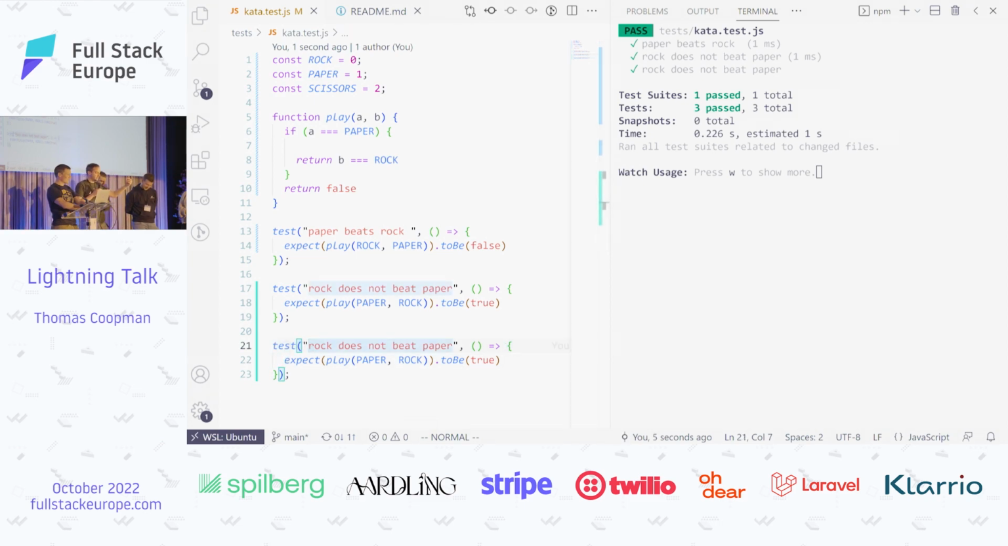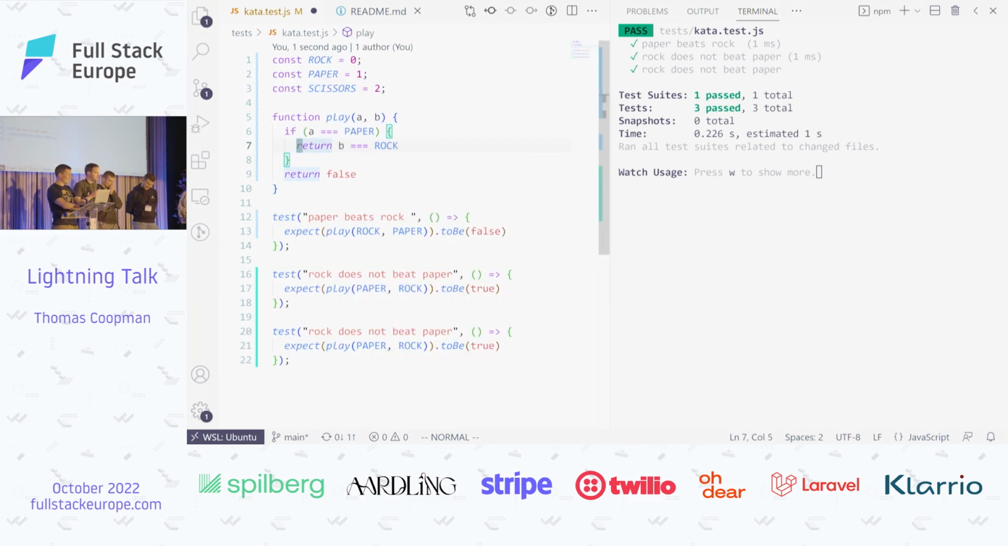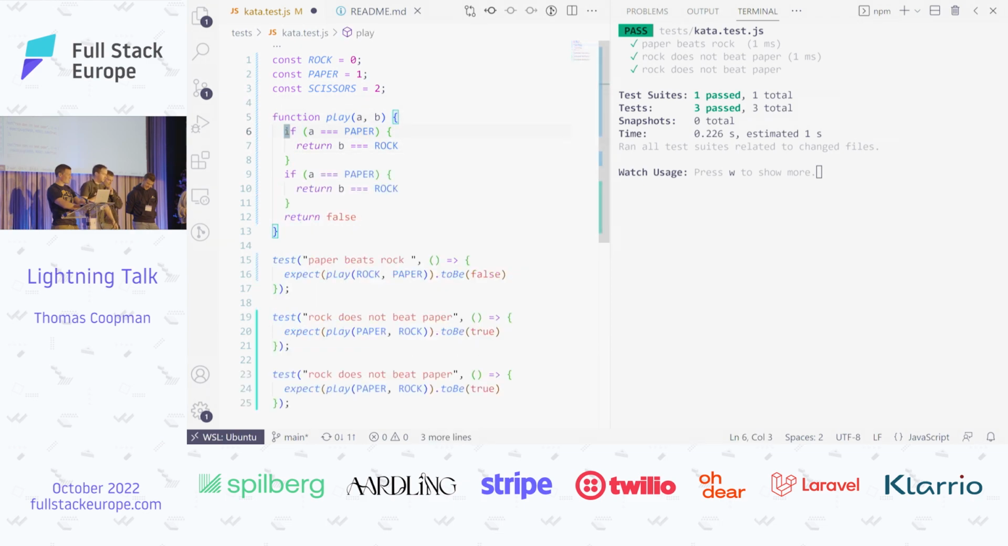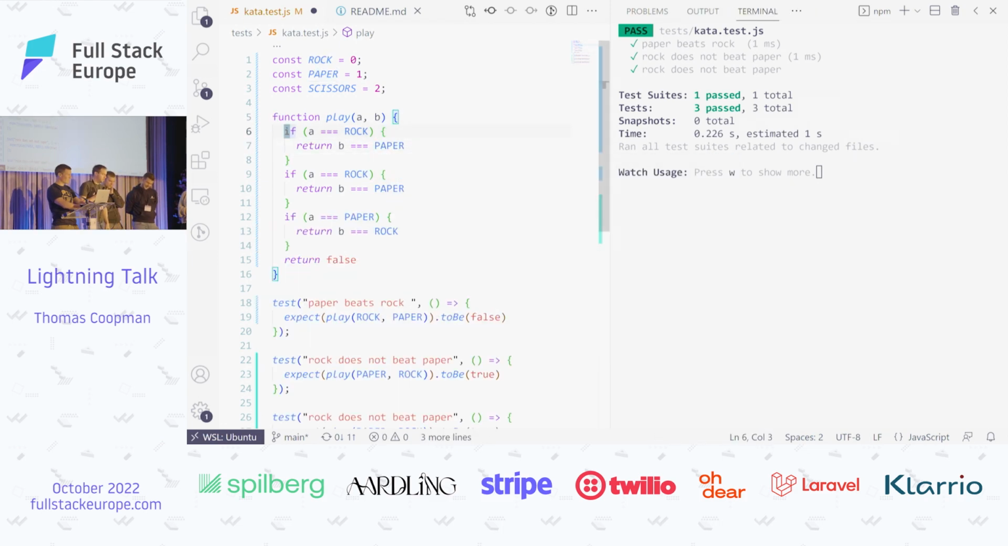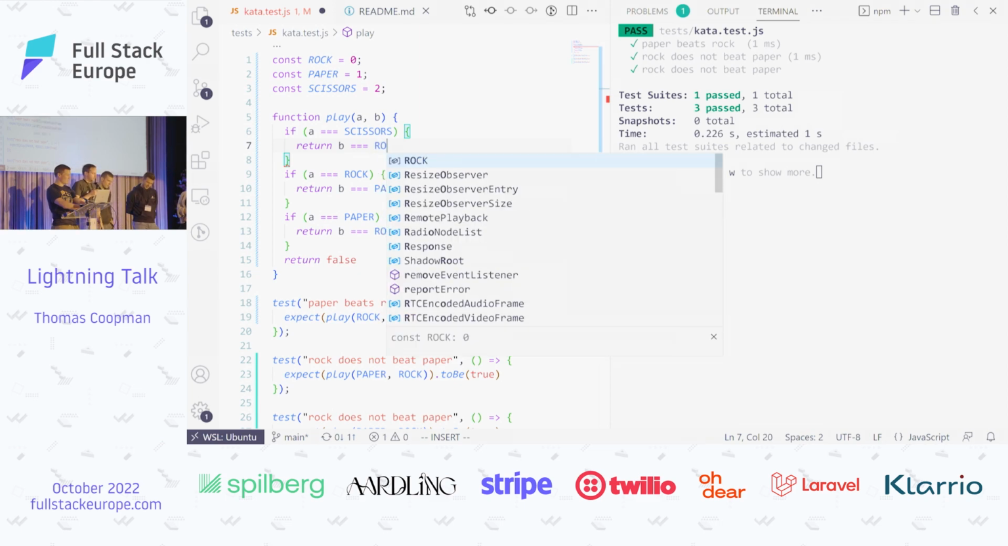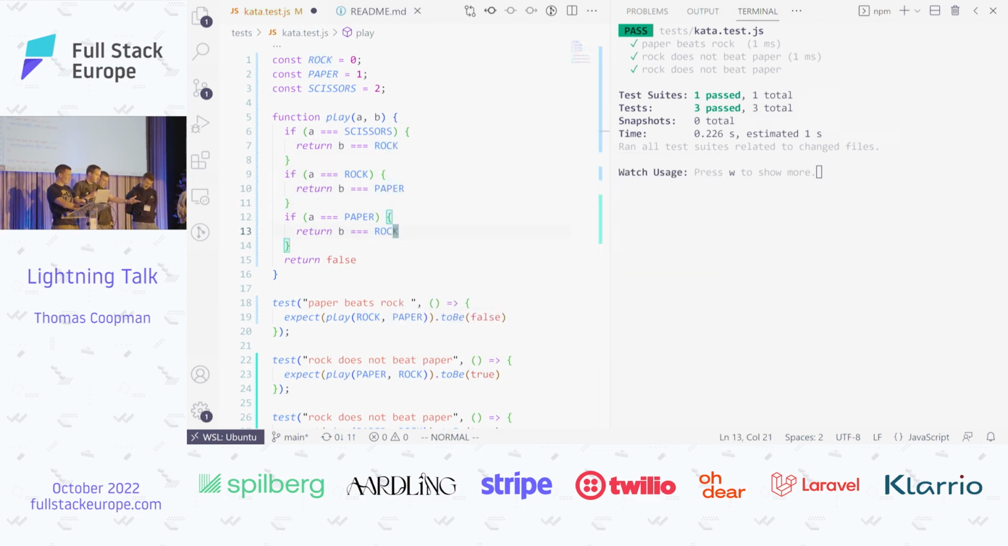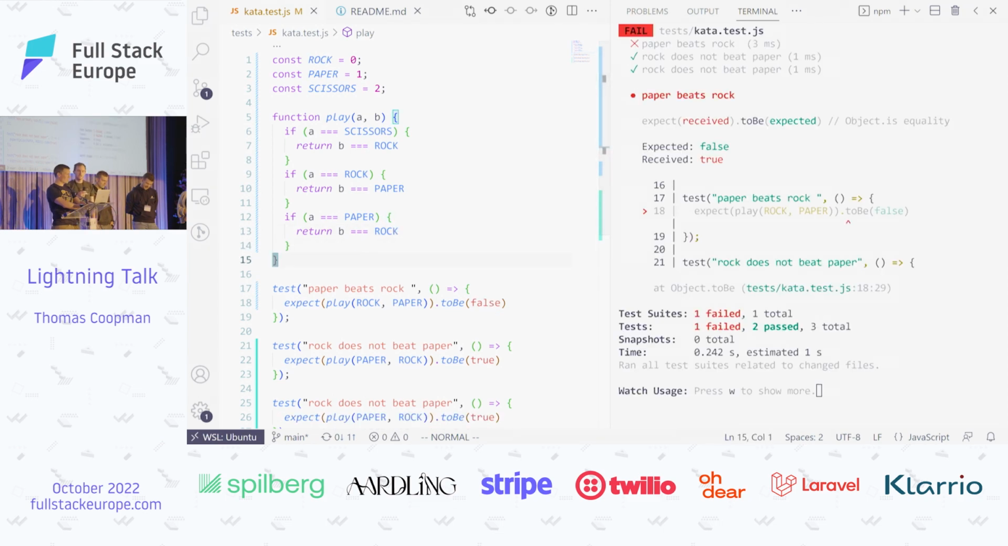So if A equals rock, just in your play function again, if A equals rock, then you return, which one wins from rock? Paper again, so return B equals paper. And then do the same for scissors, and then do refactor to switch statement. Which one wins from scissors again? Rock. So now you can add more tests for all the other conditions.